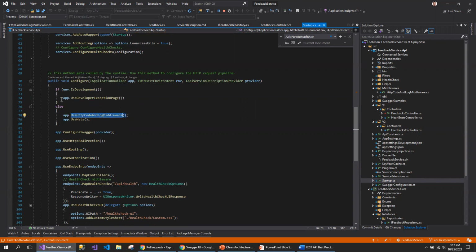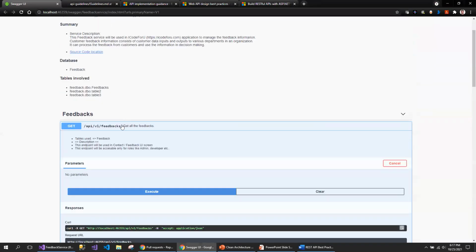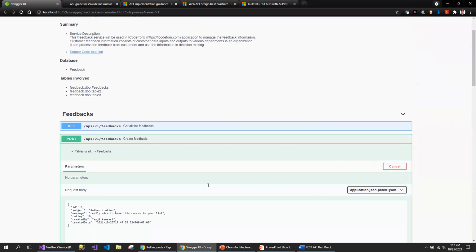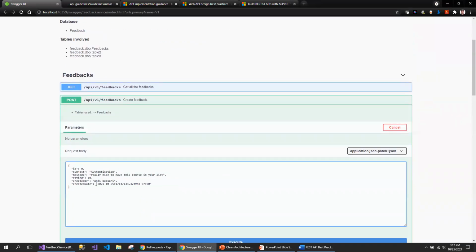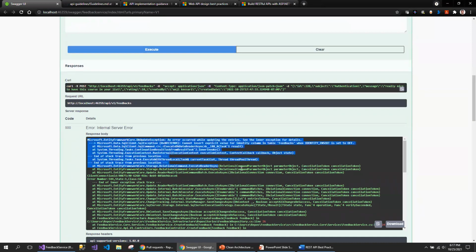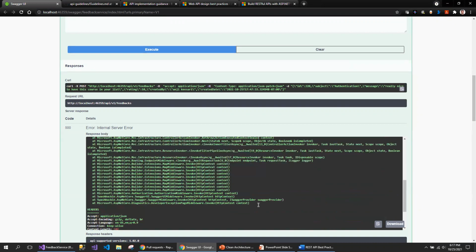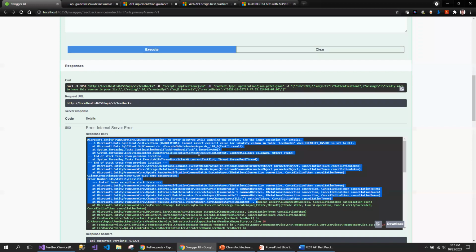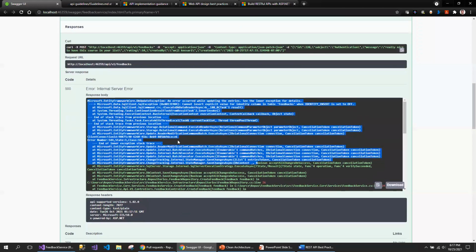Locally, you may want to see the actual error which is triggered. For example, let me get some errors here. If I want to see how the exception looks, this is how my exception looks locally, but I don't want to throw the same exception to the end user.